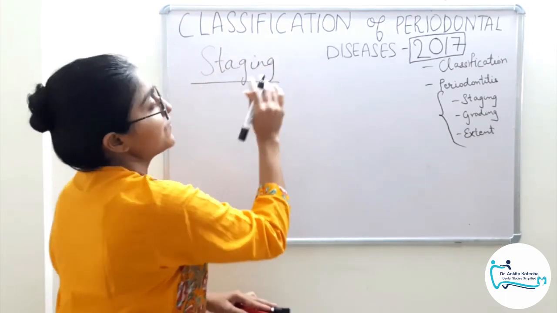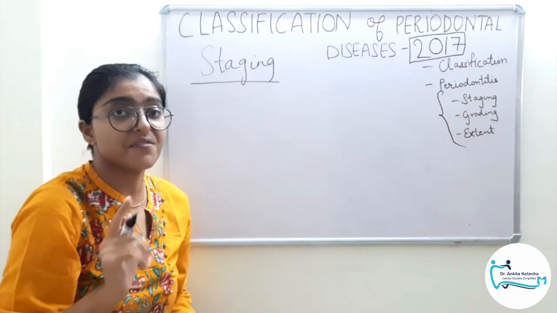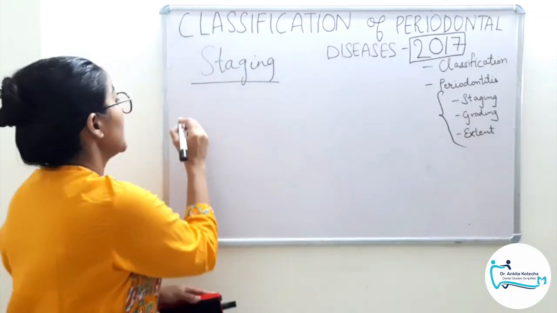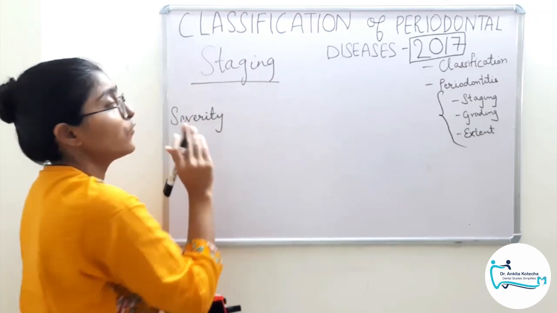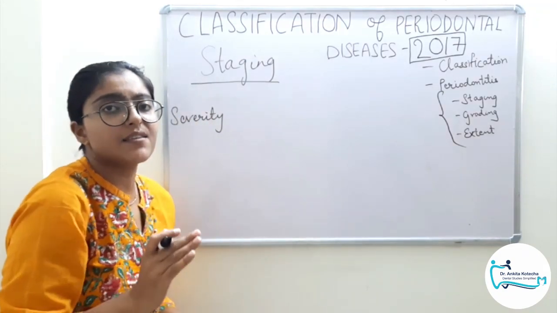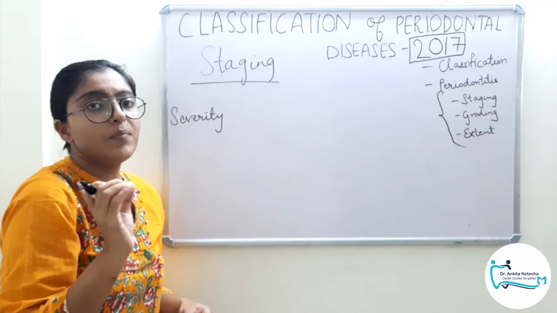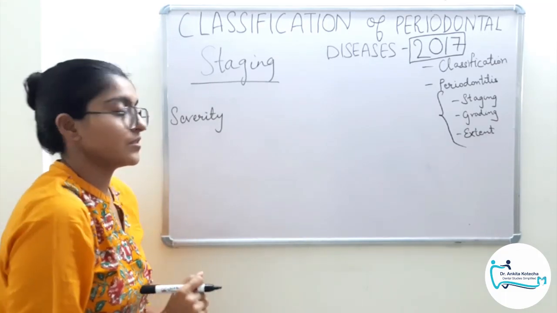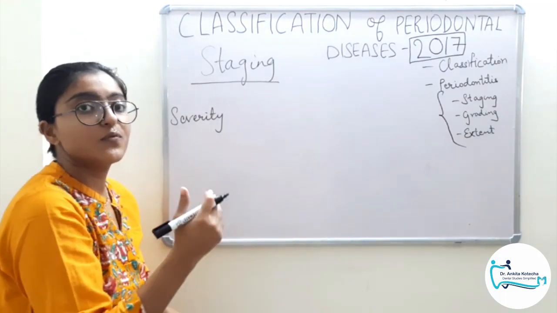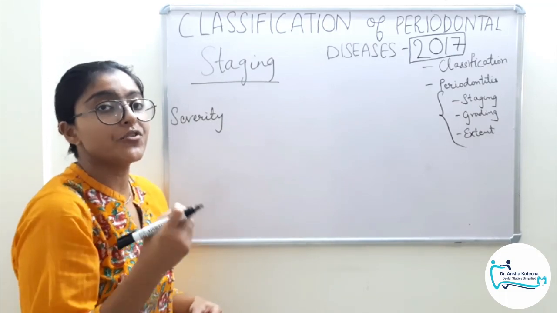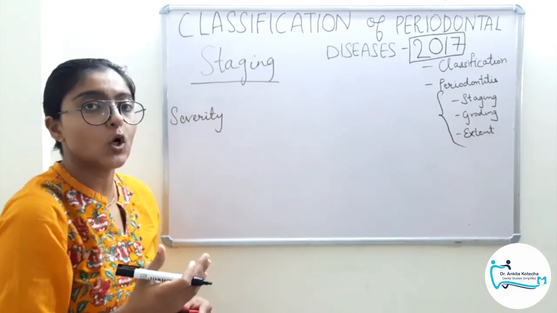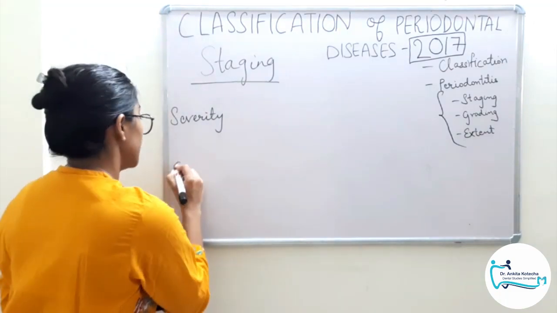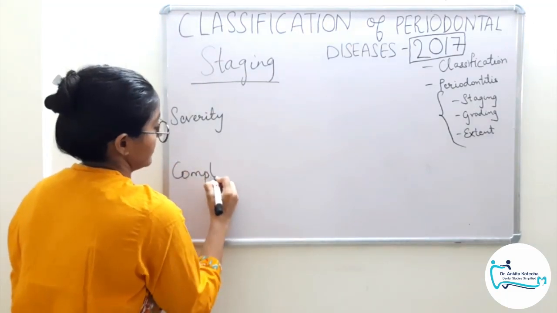The main aim of staging is to assess the severity of the disease. Assessing the severity alone will not be a complete answer to our question. There are a few factors, a few findings which will make the case management complicated or difficult. So we have certain complexity factors.